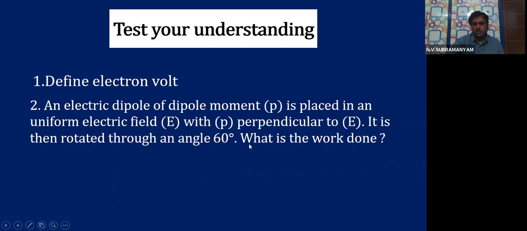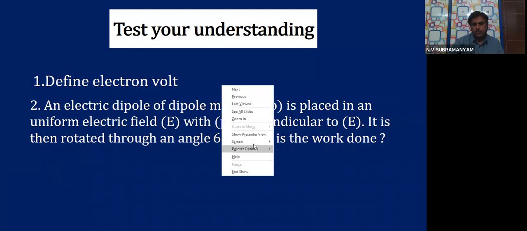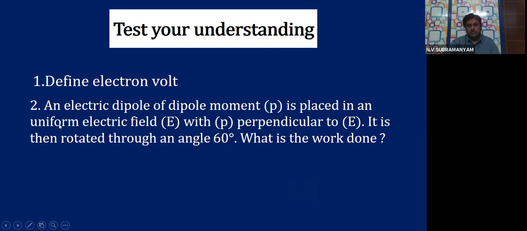How will you do this? What is the hint? Read the sentence once again: electric dipole of dipole moment P is placed in uniform electric field E with P perpendicular to E. That means the starting angle you must take is 90 degrees. It is then rotated through 60 degrees. The final angle you must take is an extra 60 degrees. Then what is the work done?